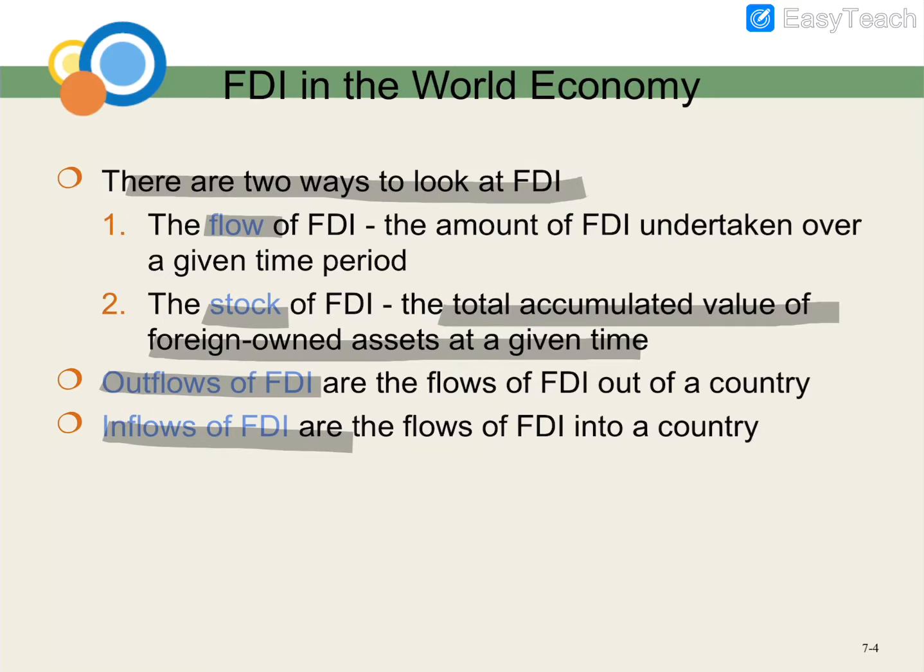Flow means the money out and the money in, outflow and inflow, and stock refers to the total accumulated assets that you have at foreign-owned companies, at the foreign country.